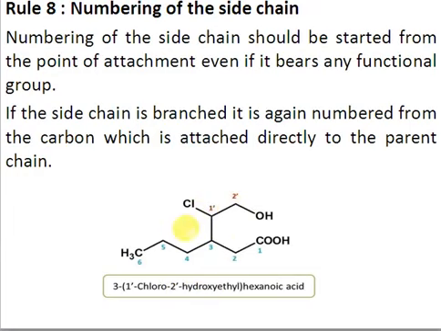So the name of the side chain is 1 prime chloro, 2 prime hydroxy, ethyl, and the rest of the name will appear as such. Also, the side chain is named in parentheses, those small brackets, and whatever is inside the bracket is the side chain. So the name will be 3-(1'-chloro-2'-hydroxyethyl)hexanoic acid.